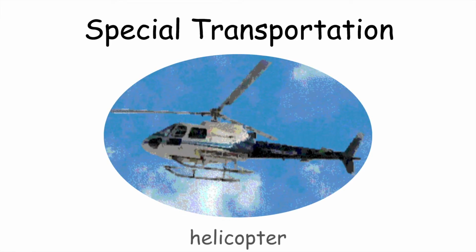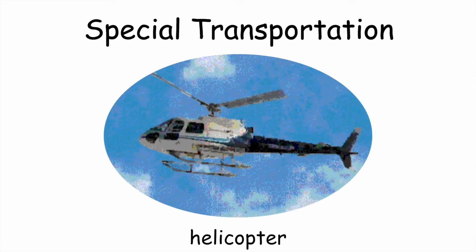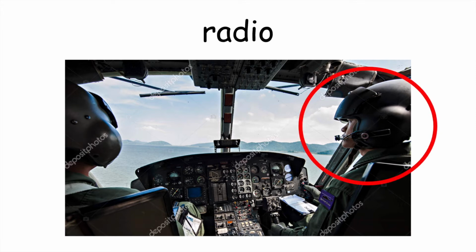In Grammar Unit 4, we look at some more special kinds of transportation. So for example, we have the helicopter. You don't see a helicopter every day. It is a special kind of transportation. On the inside of the helicopter, there are lots of different things. For example, here there is a radio. So they can communicate with people on the ground and they can communicate with each other. The radio is very important if you are flying in the air.